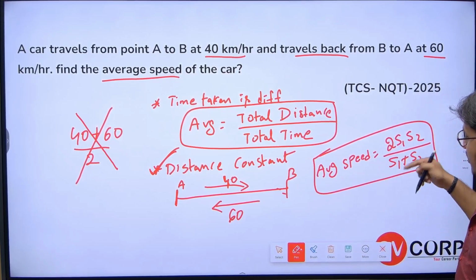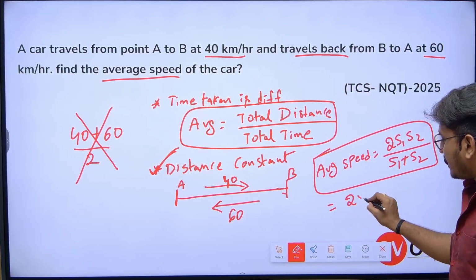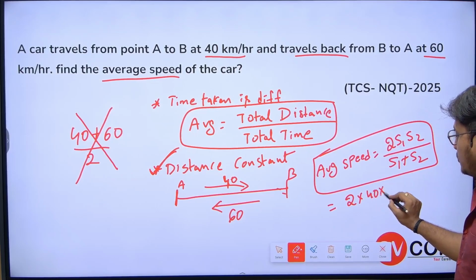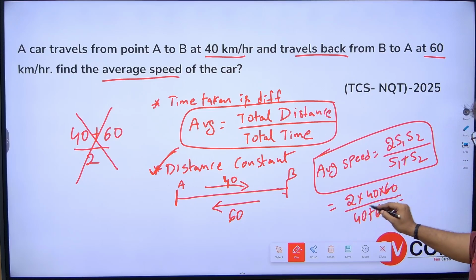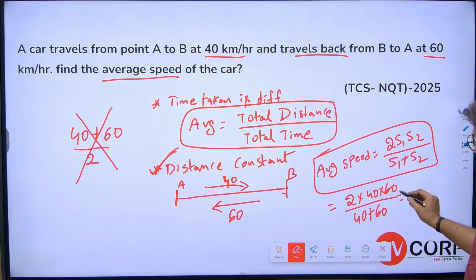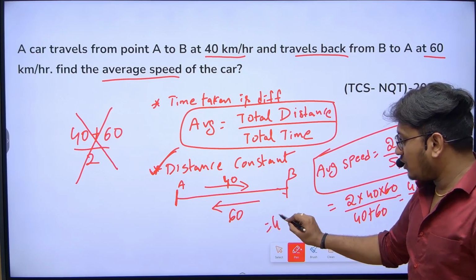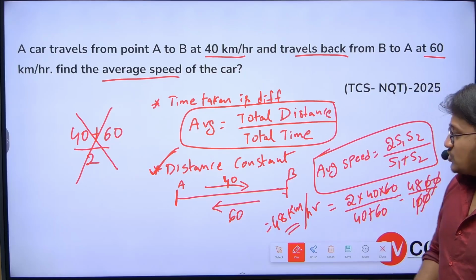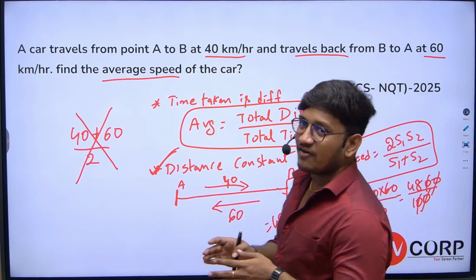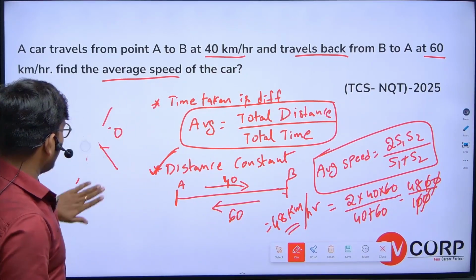Now I can substitute directly: 2 into 40 into 60 divided by 40 plus 60, which is 4800 by 100. Two zeros cancel, so my answer is 48 kilometers per hour as the average speed. So when distance is constant, average speed is calculated by 2 s1 s2 divided by s1 plus s2.